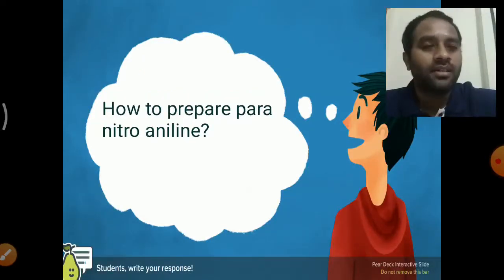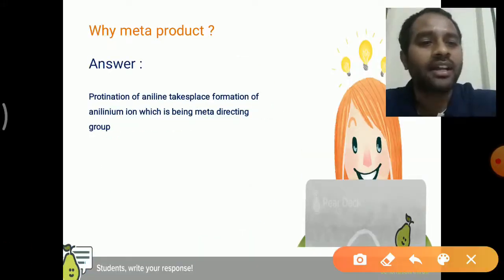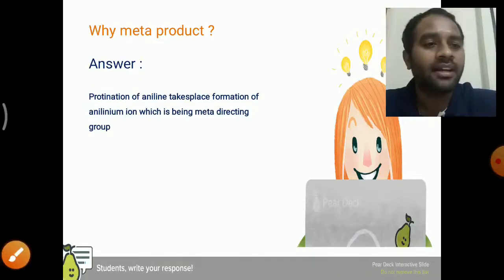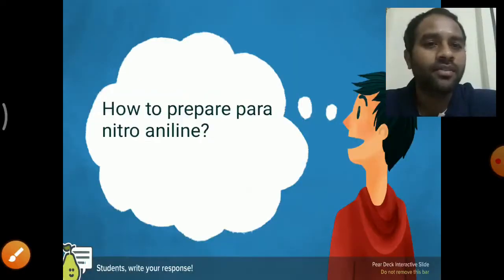Now, my question is how to prepare para-nitroaniline. Just now we have seen that in aniline, protonation takes place during the nitration reaction. That is, the anilinium ion is formed, which is a meta-directing group, from which we will get meta-nitroaniline. But my question is how to prepare para-nitroaniline. That means we have to avoid the protonation of aniline. If we avoid the protonation of aniline during the reaction, then we can get the para substituted product, which we see in this slide.